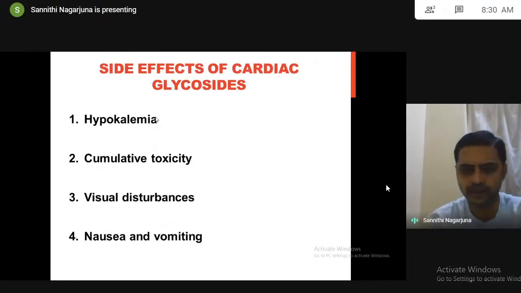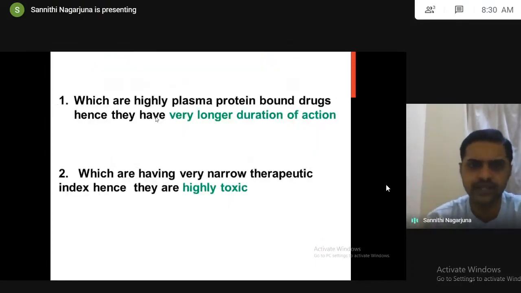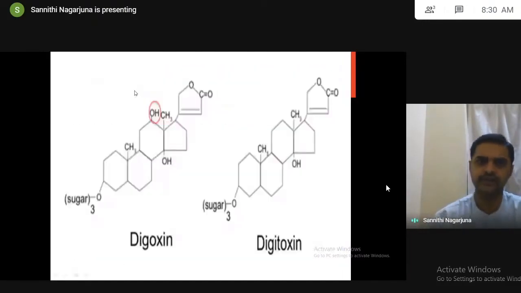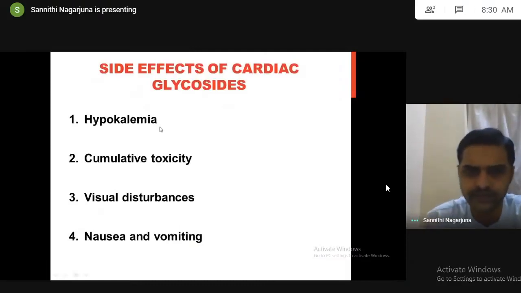Side effects of cardiac glycosides. If you use cardiac glycosides, what happens? We told you, you are inhibiting this pump. Sodium is present inside, calcium is present inside, but potassium is present outside. So cardiac glycosides have a severe side effect called hypokalemia.